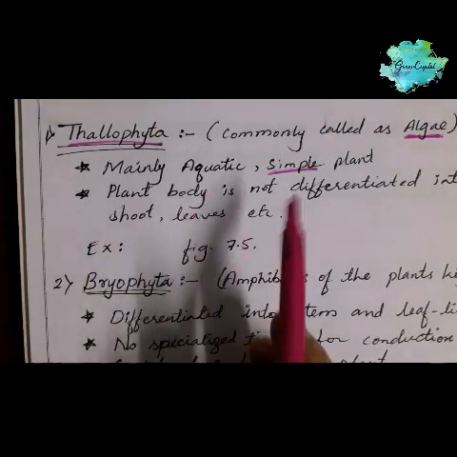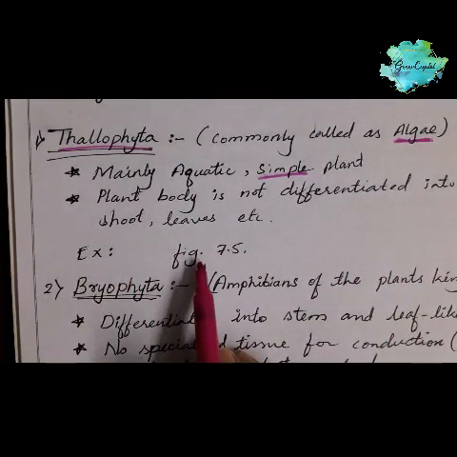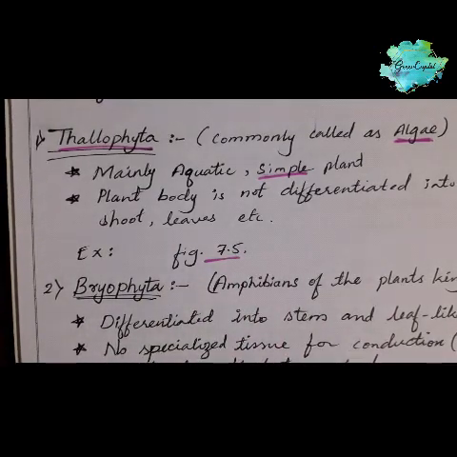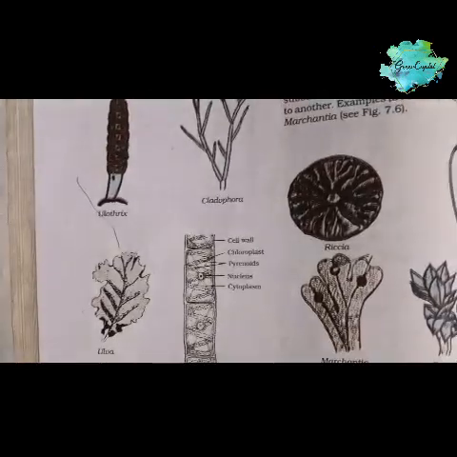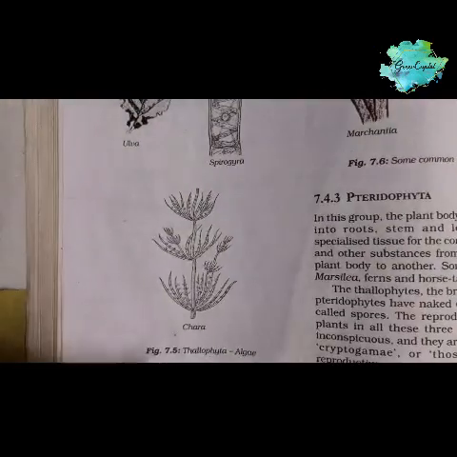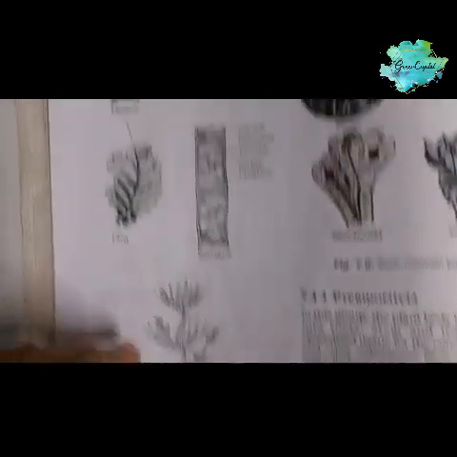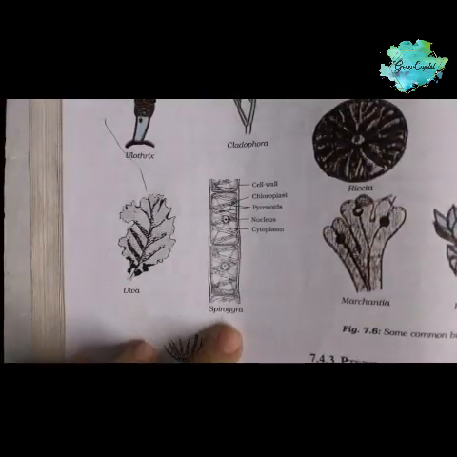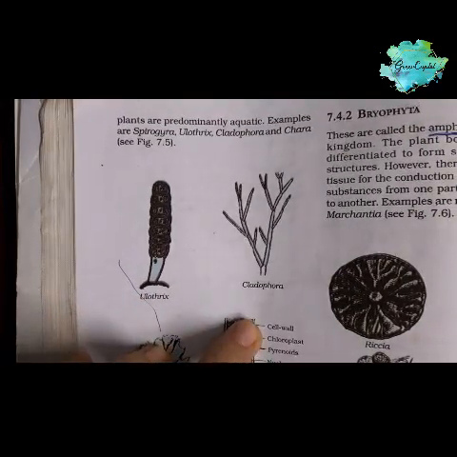The plant body is not differentiated into shoot, leaves, etc. Observe figure 7.5 in your book, Thallophyta algae: Chara, Ulva, Spirogyra, Ulothrix and Cladophora. All these are thallophytes.